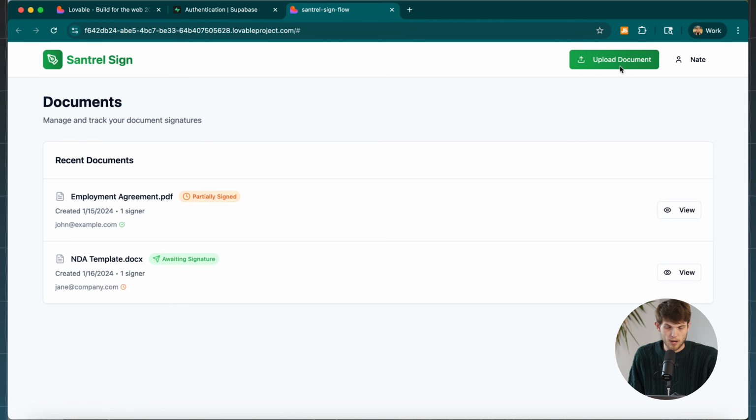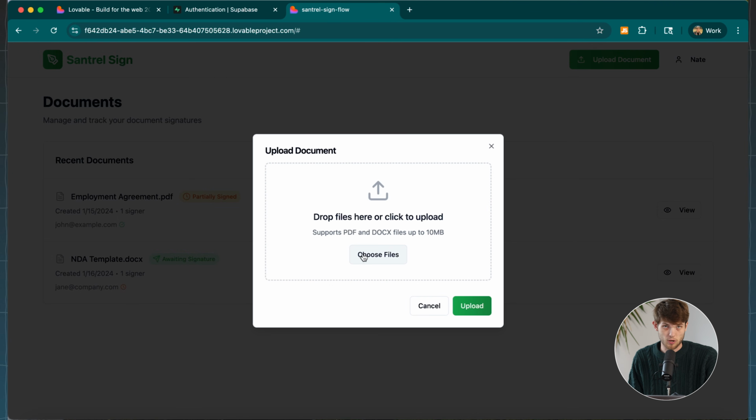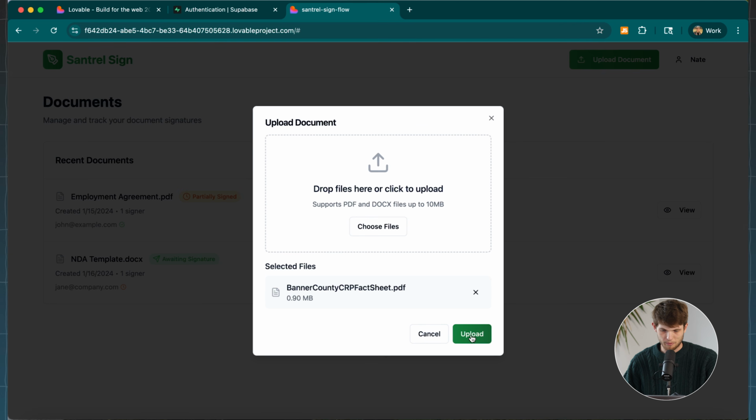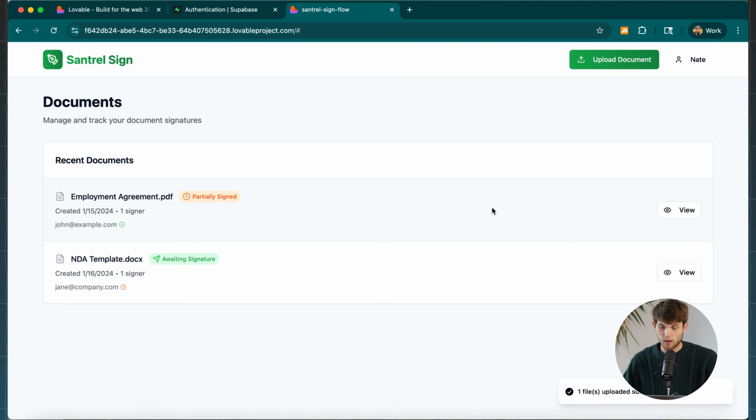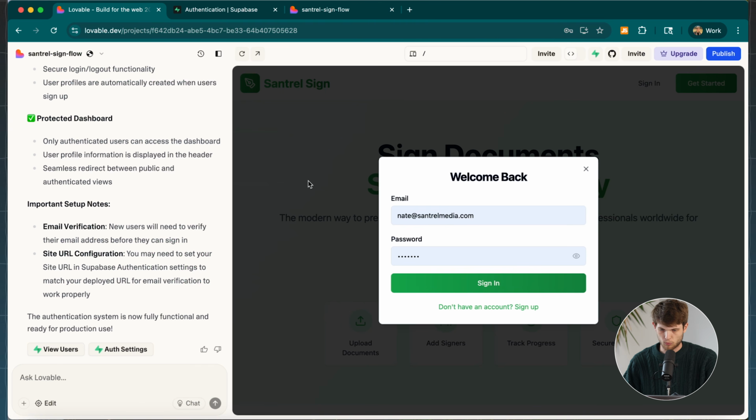So let me actually try it out and see if it works. And if it doesn't, we'll have to talk to Lovable and have them fix it. So I'm going to click on upload document and let me just try uploading something. So I have added a file and I'm clicking upload and that file has been uploaded. Now let's see, where does it show up here? Okay, I don't see it showing up. So let's go back to Lovable and let's ask it what's going on here.